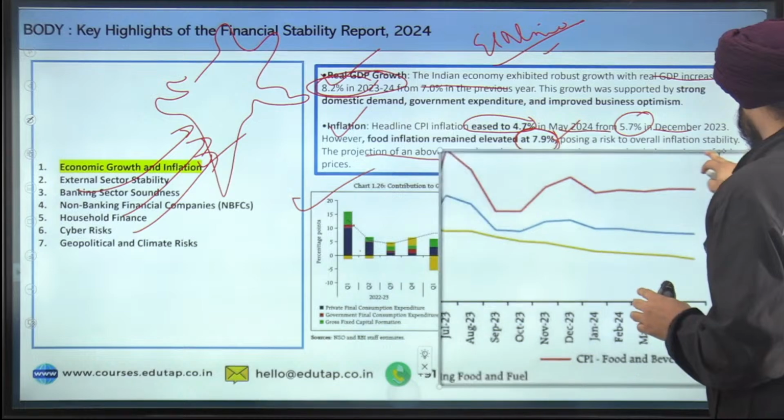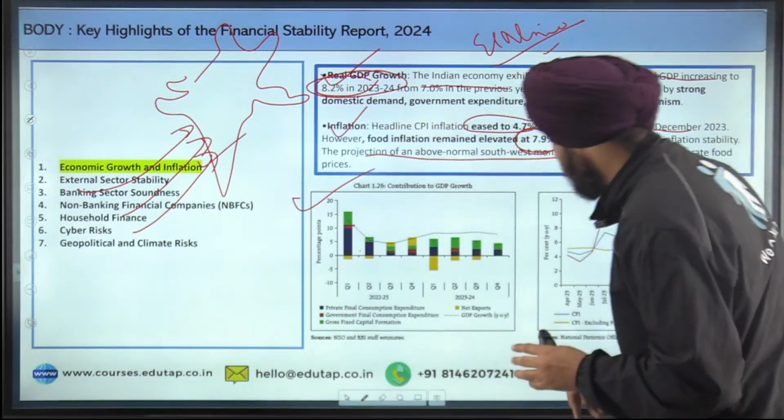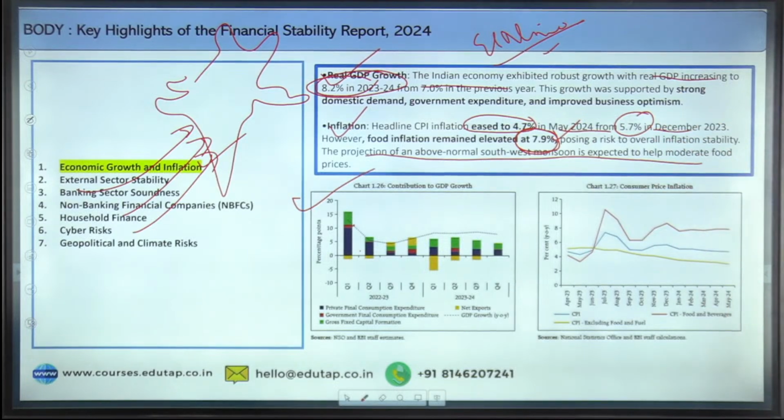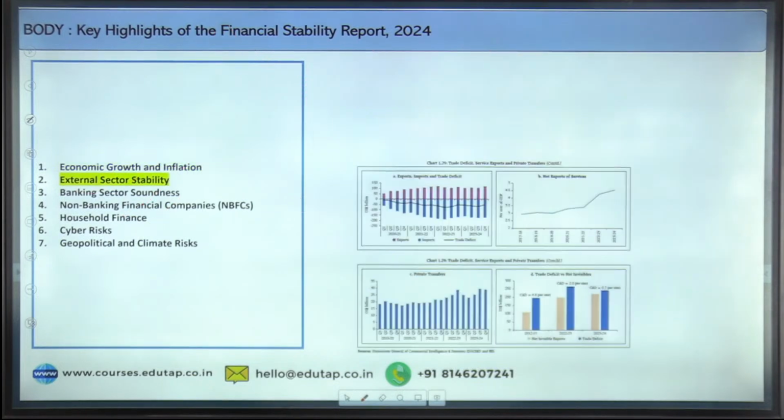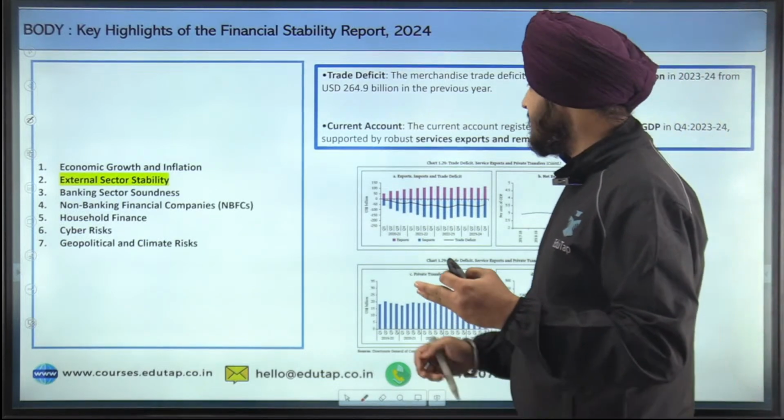Let me exit it. Okay, here. Fine. So I hope you got clarity regarding the scenario of real GDP growth and the inflation as mentioned in the financial stability report. Now the next is regarding external sector stability. What does the report talk about with respect to external sector stability?